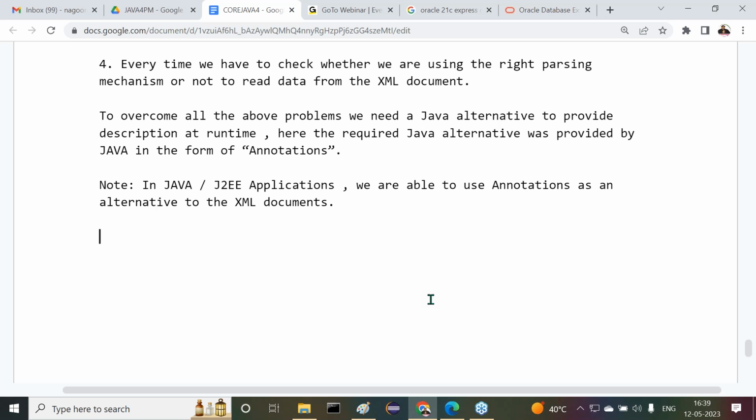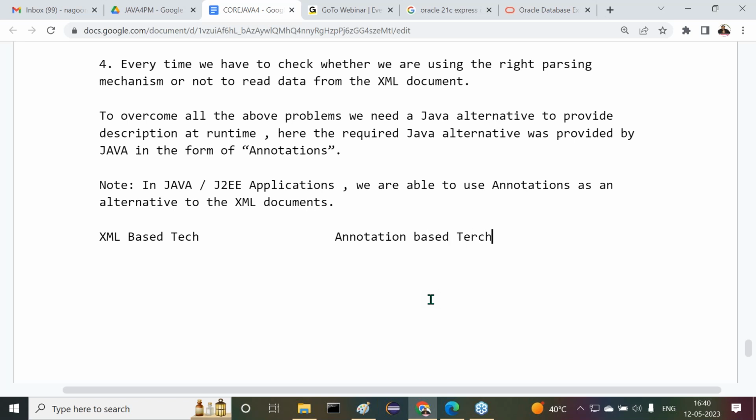But still I have a question now. In which technologies are we able to use XML, and in which technologies are we able to use annotations? That point I want to get clarity on: where we are using XML and where we are using annotations. Now try to understand this clearly. XML-based technologies, and a separate classification: annotation-based technologies.